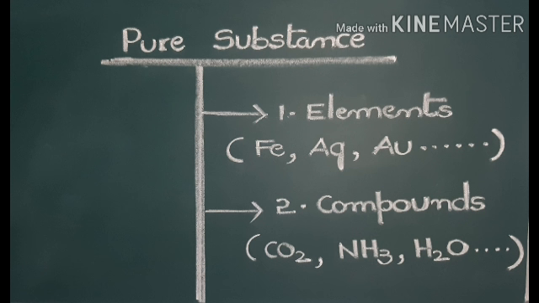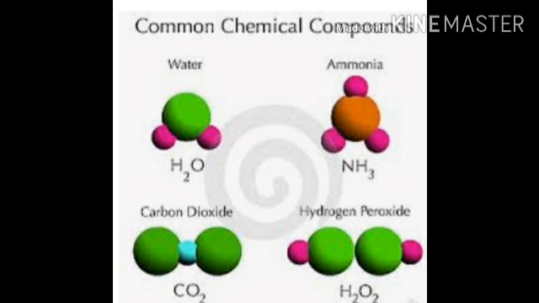And another one is compound. Compound is a pure substance which is made up of the same kind of molecule. The best examples are carbon dioxide, ammonia, and water. In compounds, atoms are combined in a fixed ratio. So these are the molecular structures of water, ammonia, and carbon dioxide.